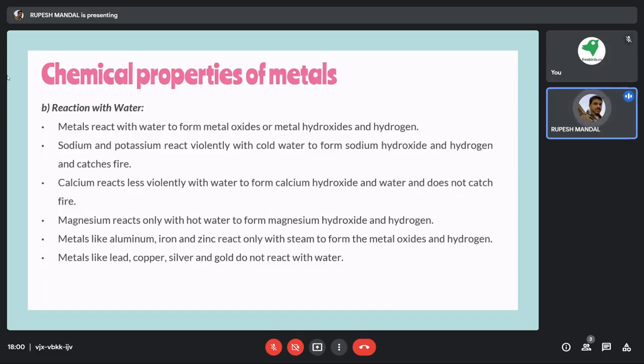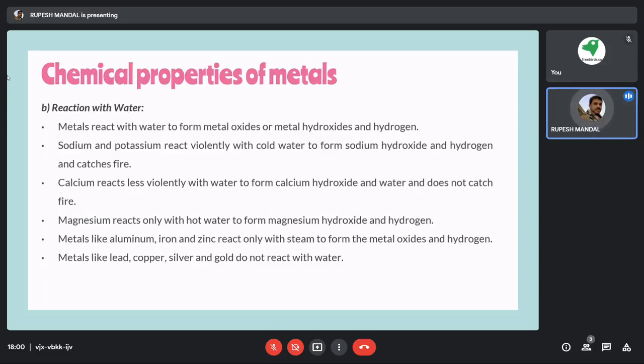Sometimes we have copper utensils, right? So we have gold, then we have lead. If we dip them in water, nothing is going to happen. Suppose we dip a copper utensil inside water for 1 week or maybe 1 month, it is not going to rust.